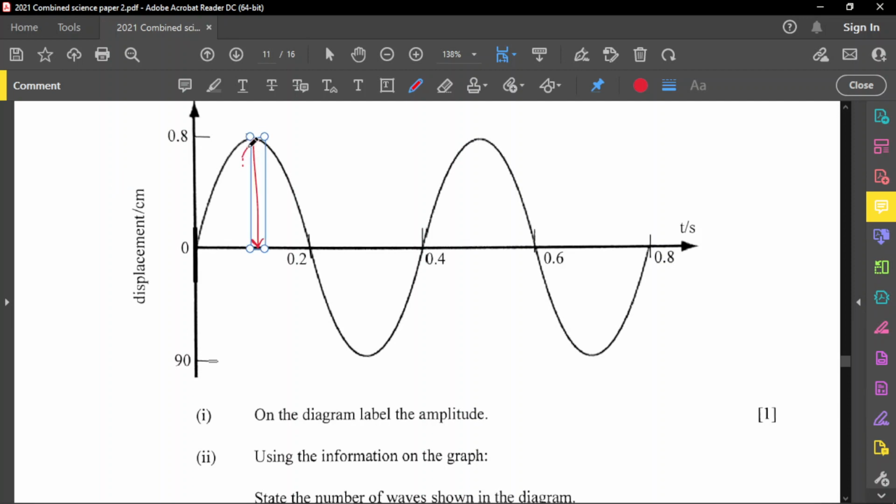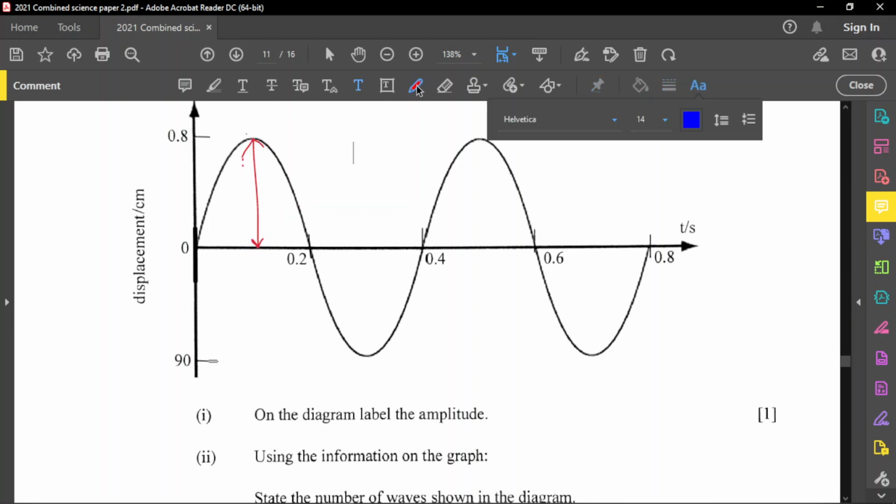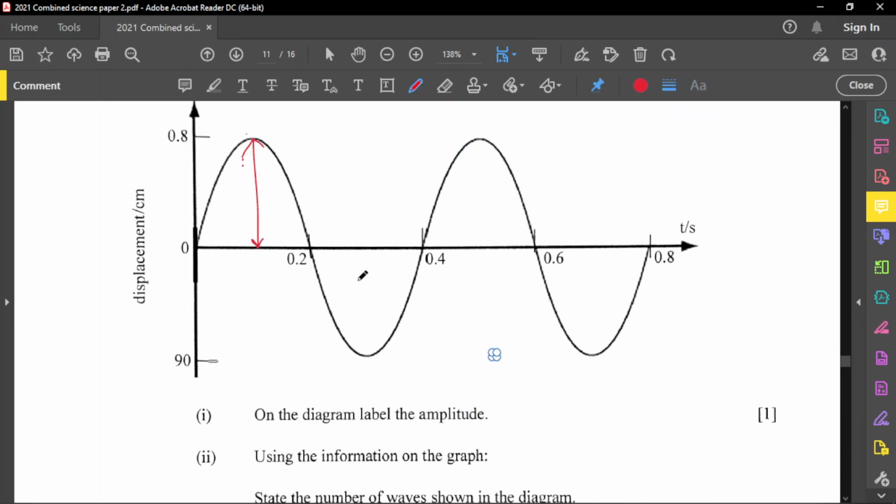So there is an amplitude there. The amplitude is from the highest point to the undisturbed position. Or you can also label this point as an amplitude. It's the exact same thing. From the undisturbed position to the highest or lowest point on the wave is called an amplitude. So you can just call this A. That's amplitude. You can label it as amplitude.